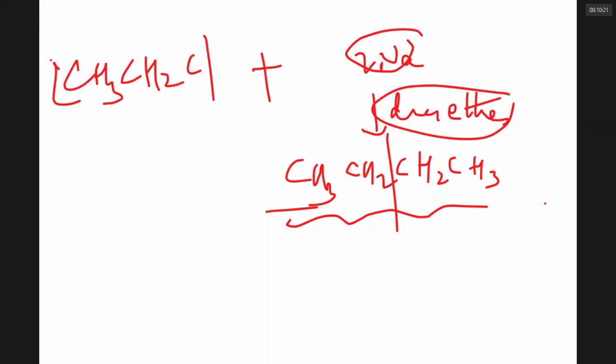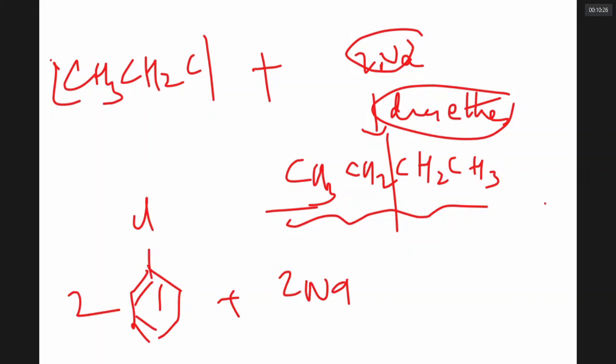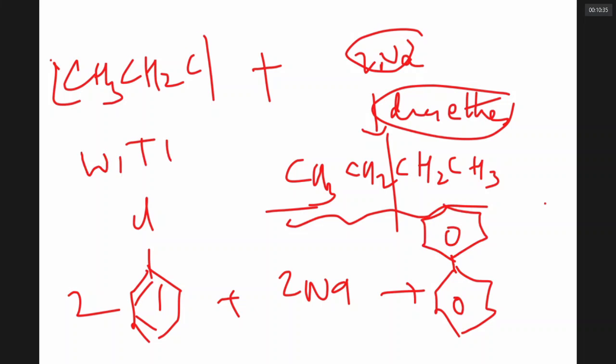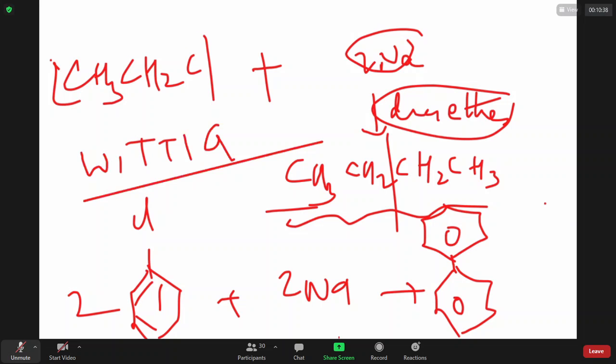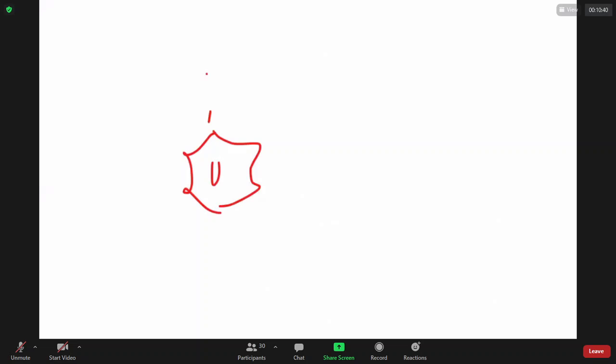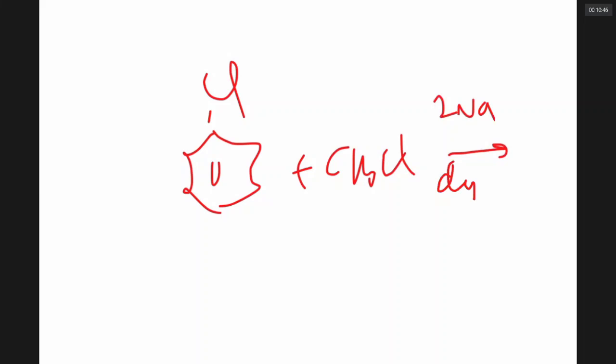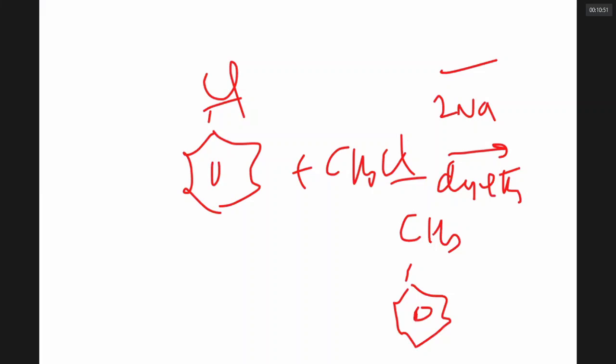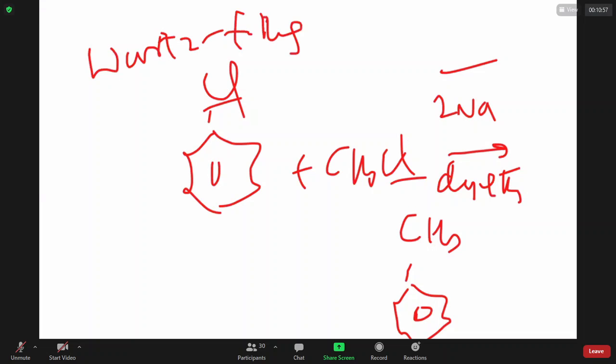If the Wurtz reaction is happening with aryl halides, we call it Fittig reaction. There, two molecules join together and you get biphenyl. It is called Fittig reaction. If you are reacting one aryl halide and one alkyl halide with sodium in dry ether, the Cl and Cl are removed and they join there. You get alkyl benzene. It is called Wurtz-Fittig reaction. Now, this is a question intelligently framed based on this.